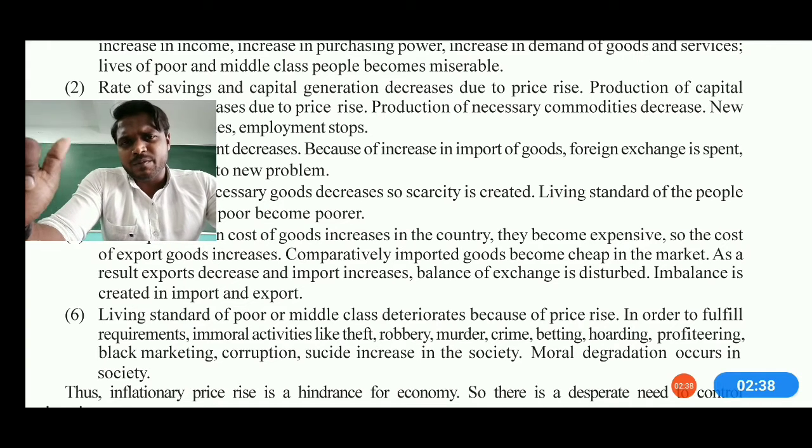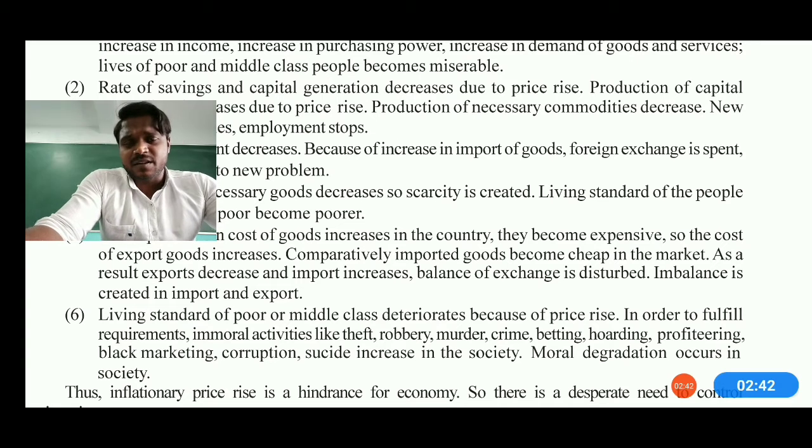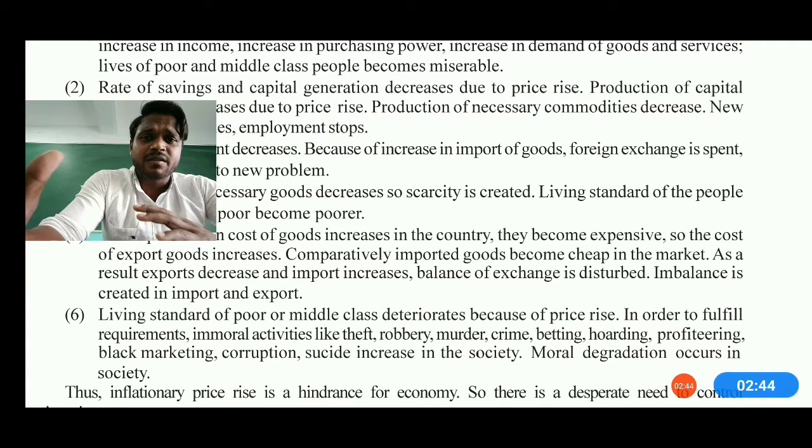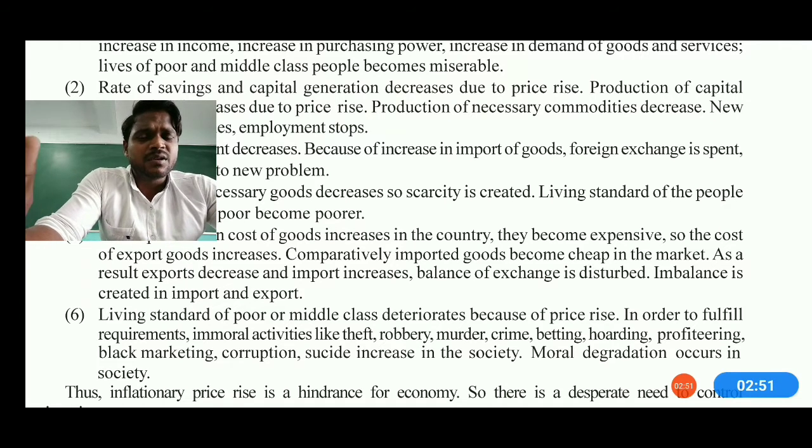But what about the poor people? What about the middle class people? What about the lower middle class people and all? They will suffer in this condition. So when the purchasing power increases for some of the people, some of the goods, some of the categories, they demand a higher amount. Higher demand leads to the price rise. But what about the middle class people?